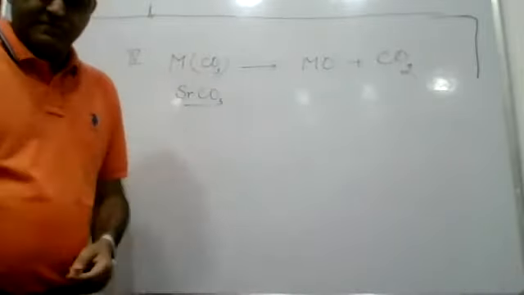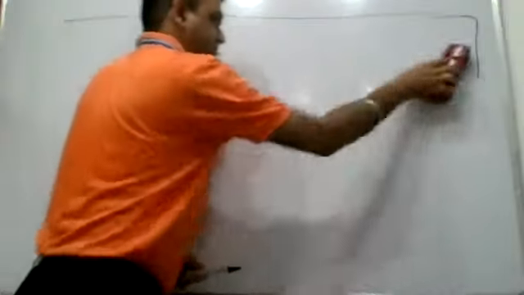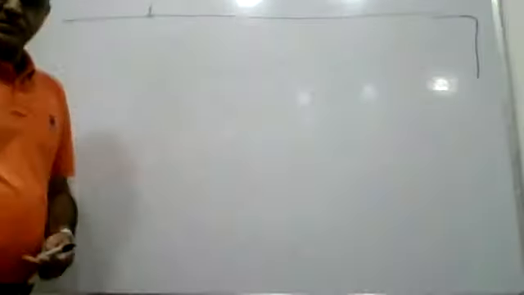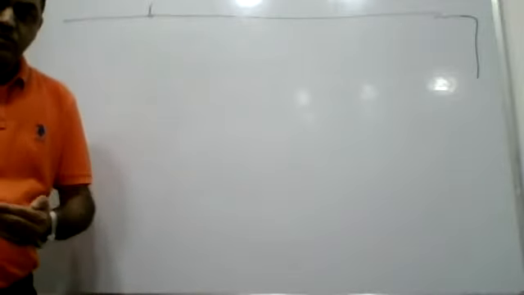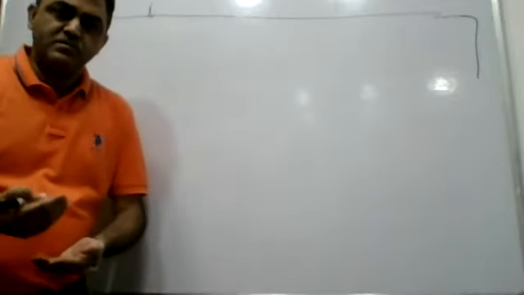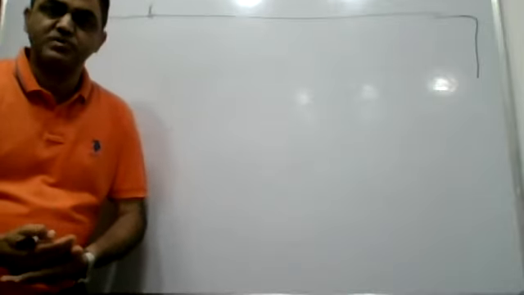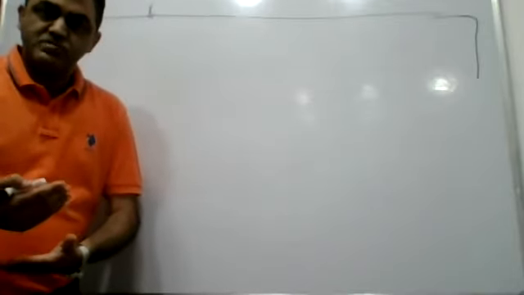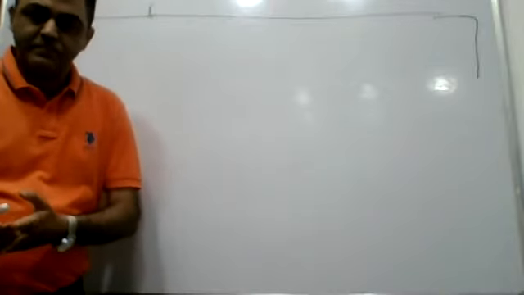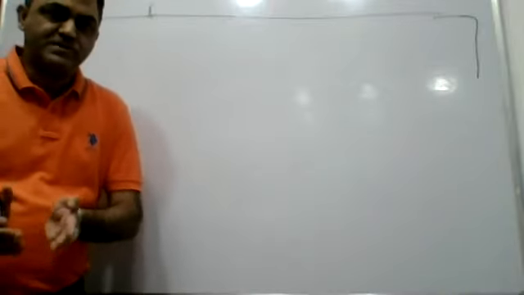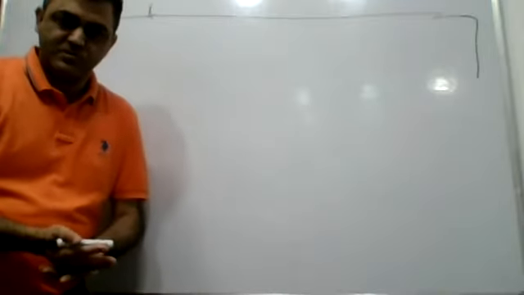The second passage is regarding P block elements. And what was the basic information given to you in this passage? These P block elements, if we compare the general properties, show variation in their properties. And how does this variation come in? Because of poor shielding effect. In P block elements, the boron family and carbon family, before the valence shell configuration, you will see placement of D subshells.